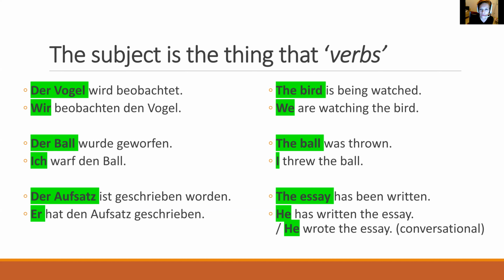So der Ball wurde, ich warf: the ball was, I threw, right? Der Aufsatz ist, the essay has, er hat, he has, or he wrote, right? So our subject is the thing that verbs.